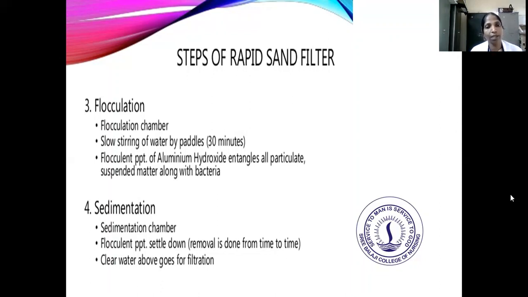So precipitation will occur, forming aluminum hydroxide. It appears as aluminum hydroxide, so the suspended matter is trapped along with the bacteria.